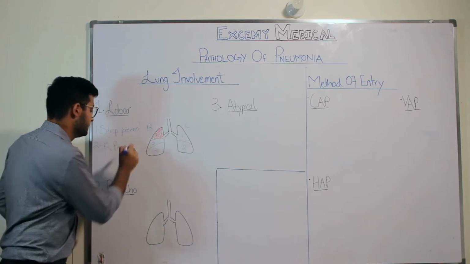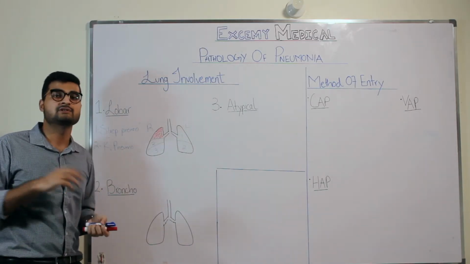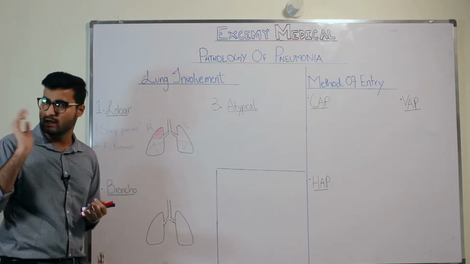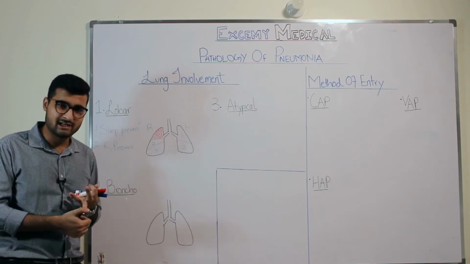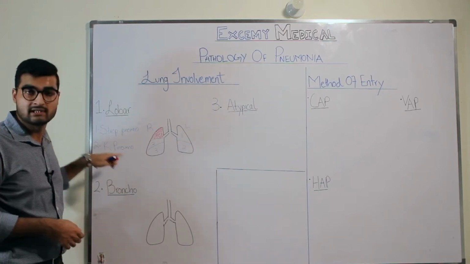Klebsiella. Now, the difference between strep and Klebsiella is that Klebsiella usually happens in patients who are old, who are living in old age homes, old, debilitated patients, people who are alcoholics. So they get infected with Klebsiella pneumoniae.